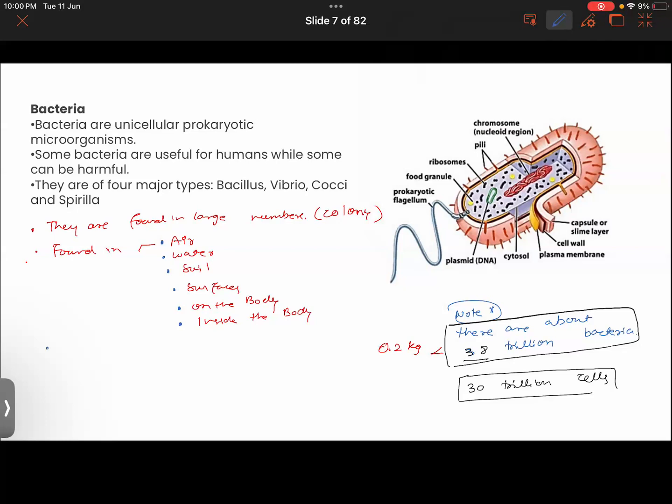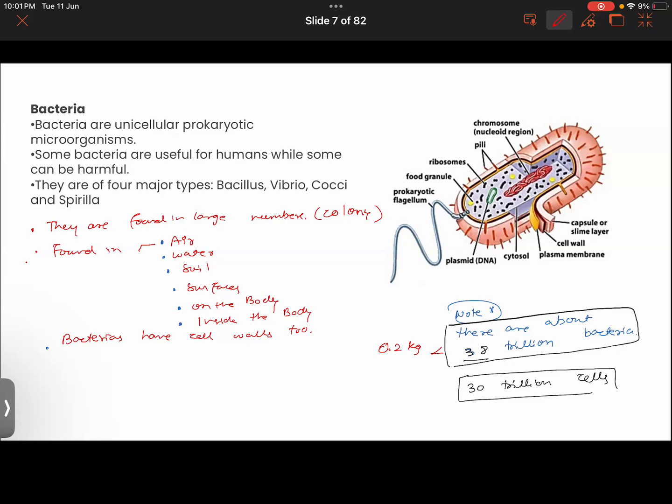Furthermore, you know about the cell wall, usually found in plant cells. But the thing is that bacteria also have cell walls. So bacteria have cell walls too. Okay, hope you have understood it. You're writing it down also, no? Keep writing it down also.